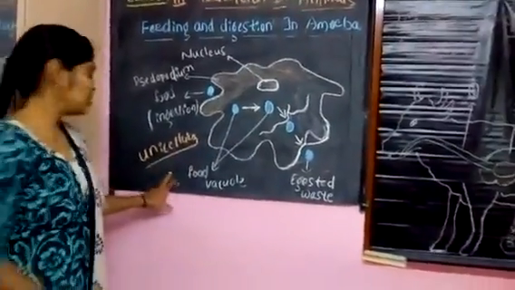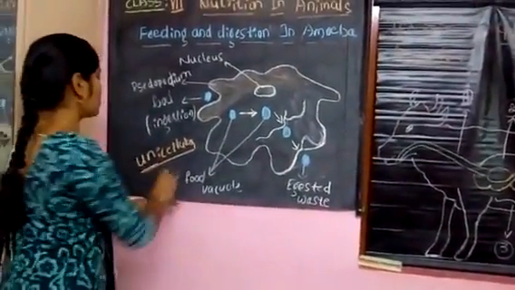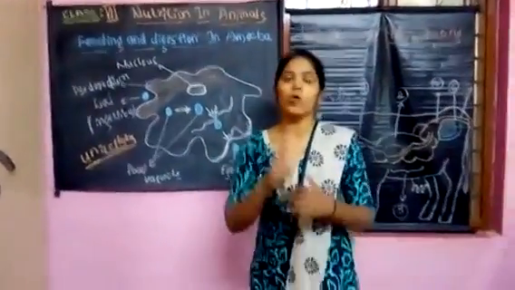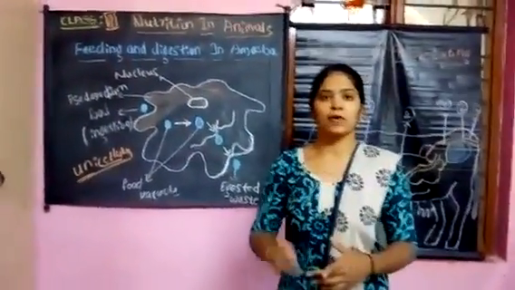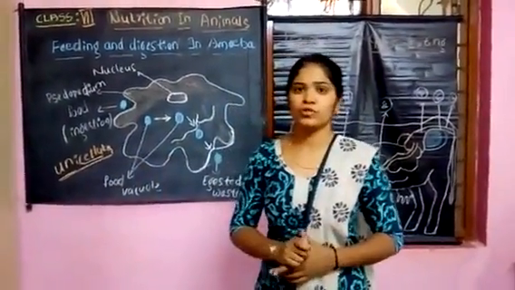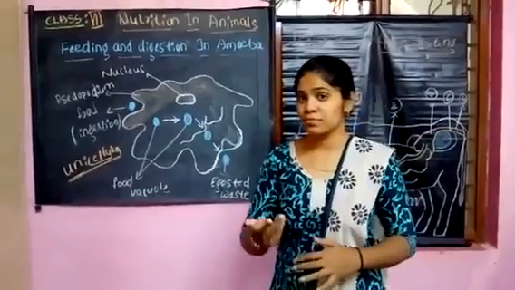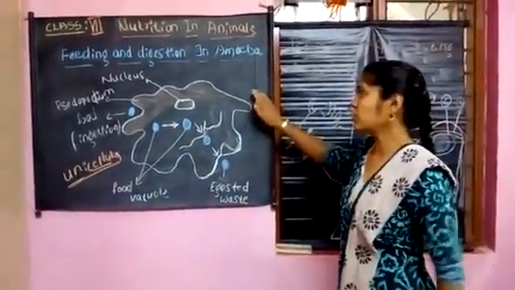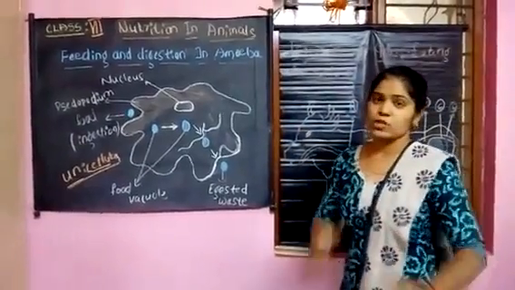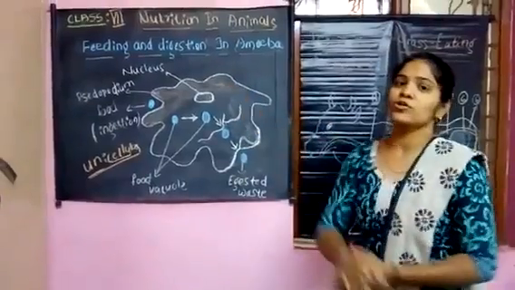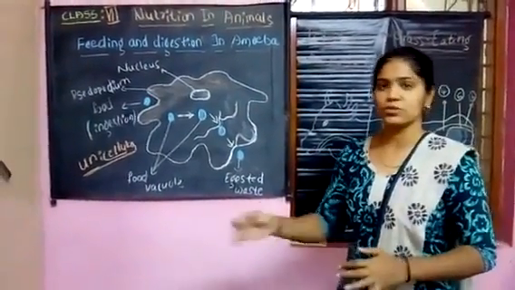Unicellular means, uni means one, cellular means cell. The organisms which have only a single cell are called unicellular organisms. The example for a unicellular organism is the amoeba. Amoeba is the best example for a unicellular organism. So how the digestion takes place in these unicellular organisms, we are going to study.